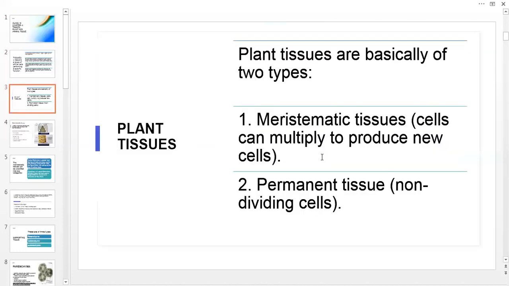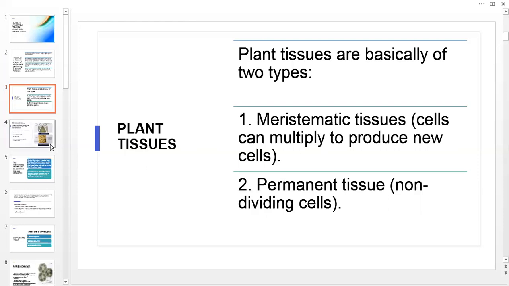Now, in this chapter, we will come to know about the two types of tissues, plant tissues and animal tissues. First of all, we will talk about the plant tissues. Plant tissues are basically of two types, meristematic tissues and permanent tissues. Meristematic tissues are those which are continuously dividing. Cells can multiply to produce new cells. Permanent tissues are the non-dividing cells.